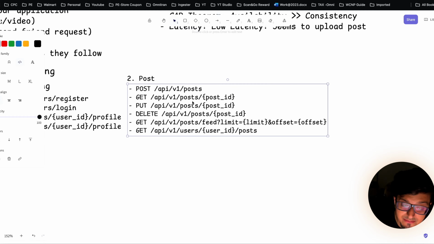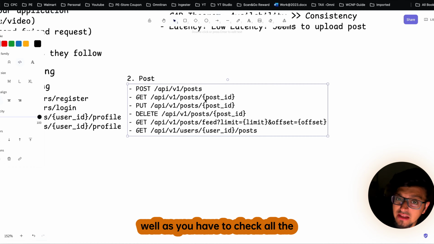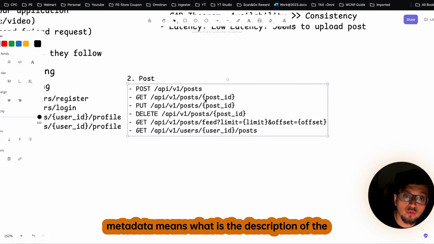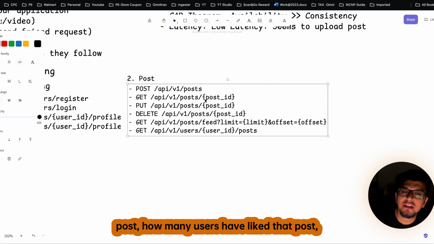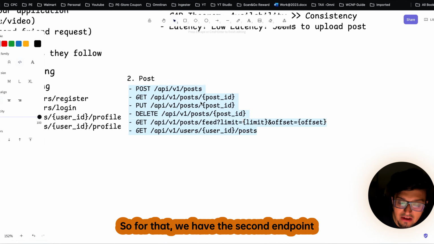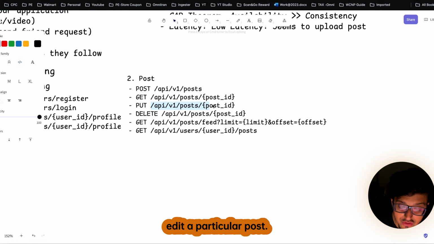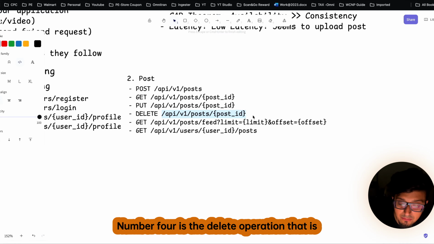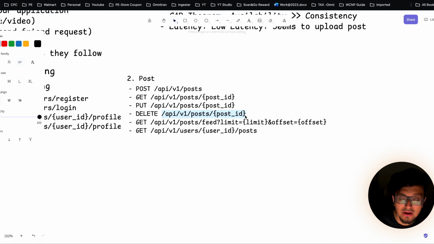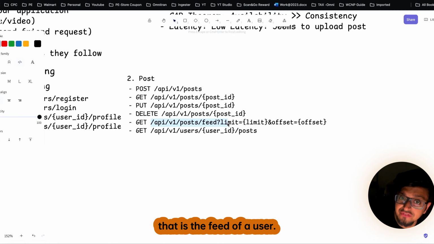Number 2 is the get. Meaning for example, you have uploaded an image, so you need to see the image as well as check all the metadata. Meaning what is the description of the post, how many users have liked that post, what are the comments and everything. For that we have the second endpoint, that is the get endpoint. Number 3, we have given the provision to edit a particular post. Number 4 is the delete operation. That is quite straightforward.